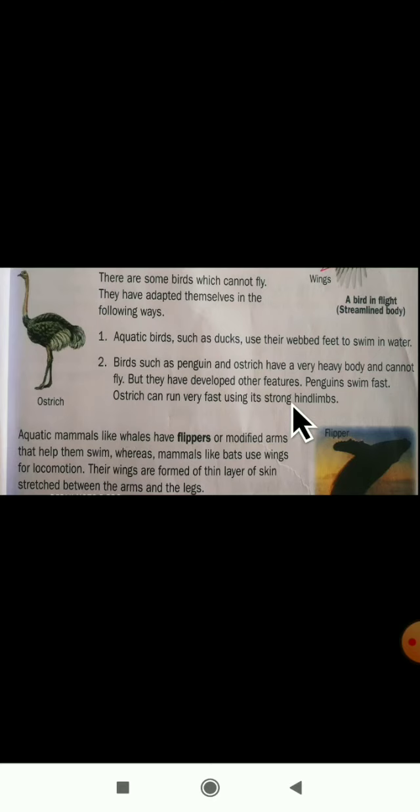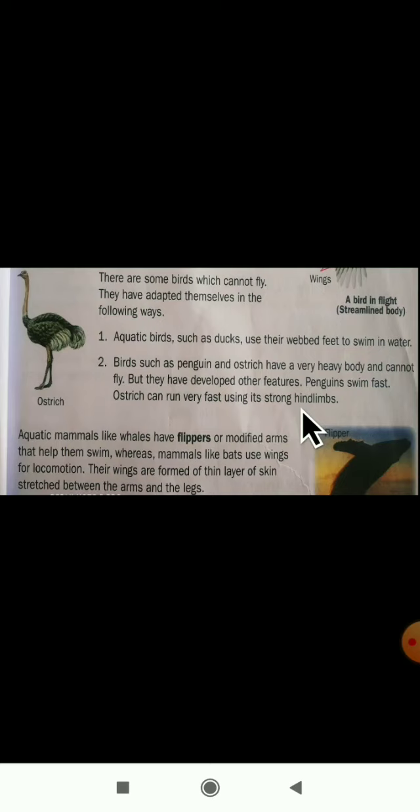As you all know, what is the meaning of hind limbs? The limbs which are present at the back are called hind limbs. With the help of these hind limbs, the ostrich will run fast. By running, it will move from one place to another place. With the help of what? With the help of strong hind limbs.